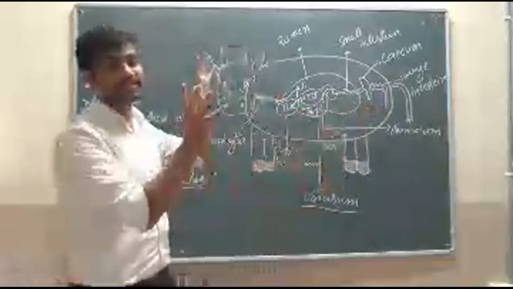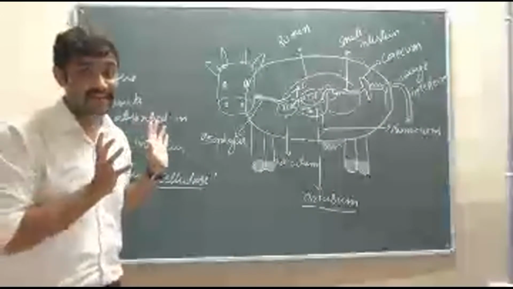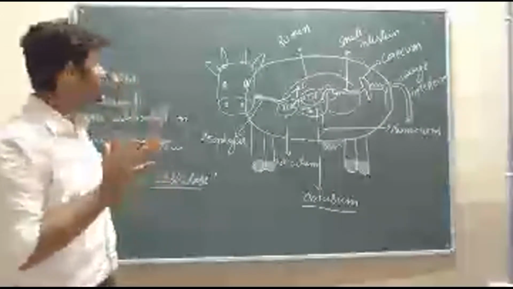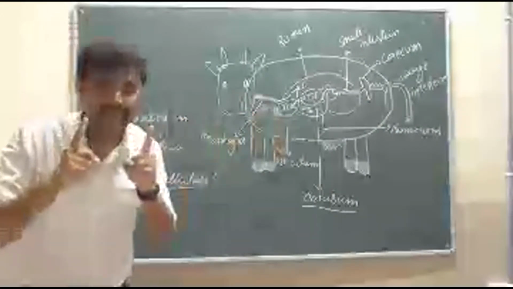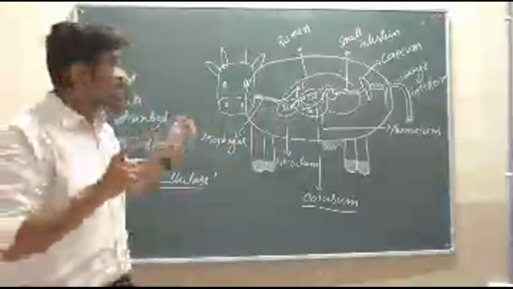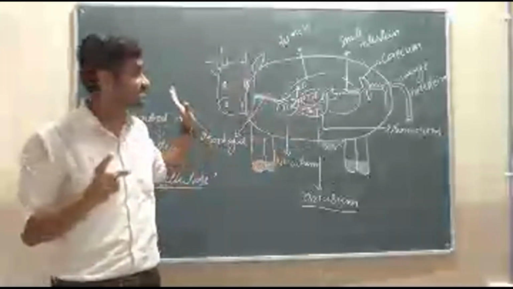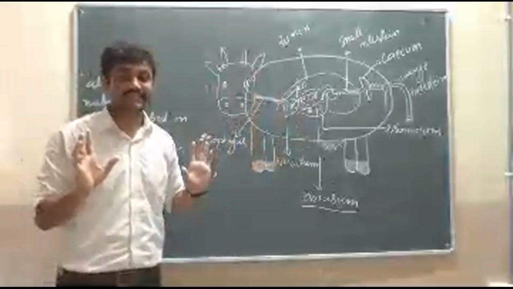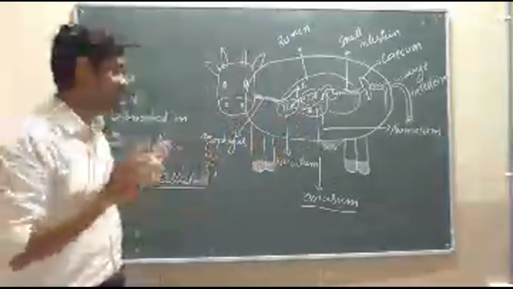Okay, this is about the digestion in grass eating animals, and we can also call these animals ruminants, isn't it? That is ruminants. Okay, this is about the digestive system or digestion in grass eating animals. One more time I will explain to you.